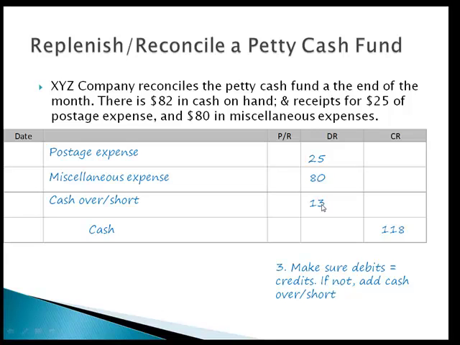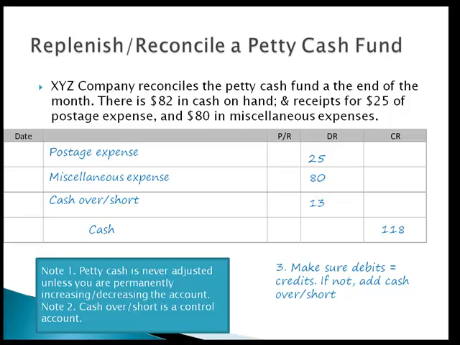If we were over, we would actually credit this account by the overage. So cash over and short can go either way. It can be a debit or a credit. It's a clearing account, and it's an internal control. It tracks how often we're over or short. In this case, if this petty cashier was short on a regular basis, we may want to have a talk, change the cashier, have regular audits. We may want to figure something out here.